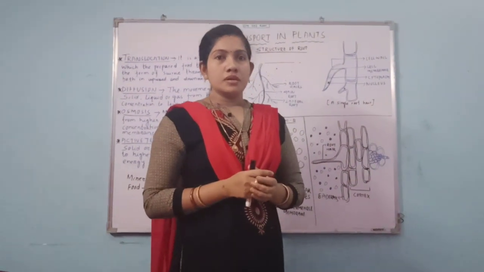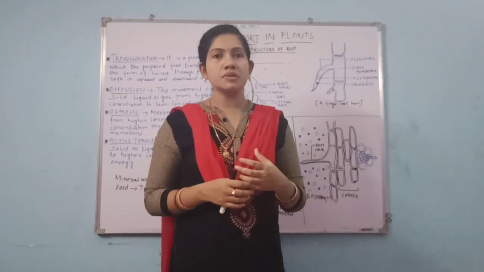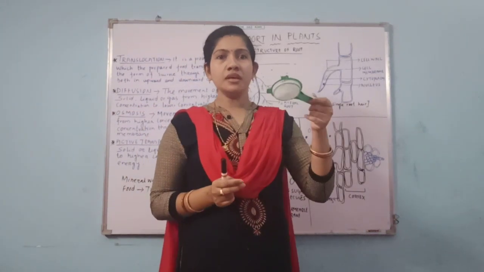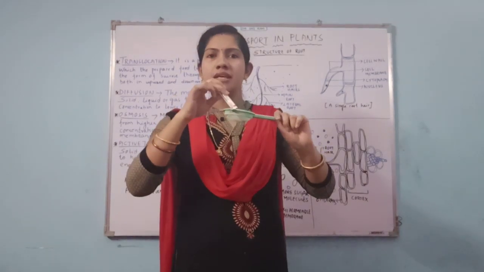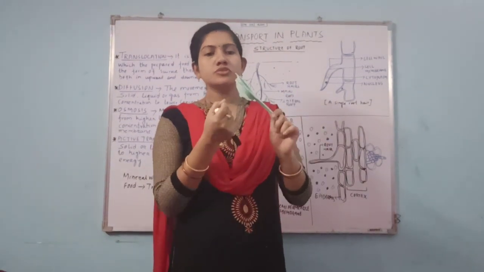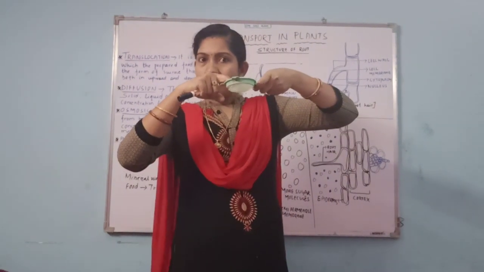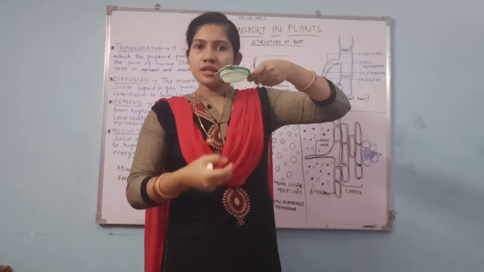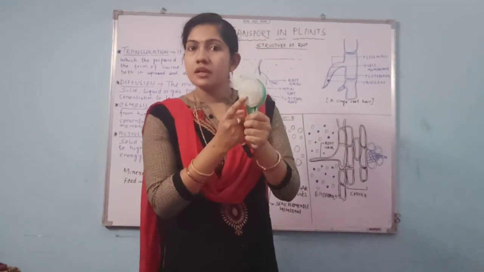So now you might be thinking, what is freely permeable and what is semi-permeable? Suppose an example, this. This is a thing which we are using to separate the tea leaf and the liquid tea. So what is this? What is the net used for? To separate the larger particles so that it will allow only the liquid part. This is a semi-permeable membrane.